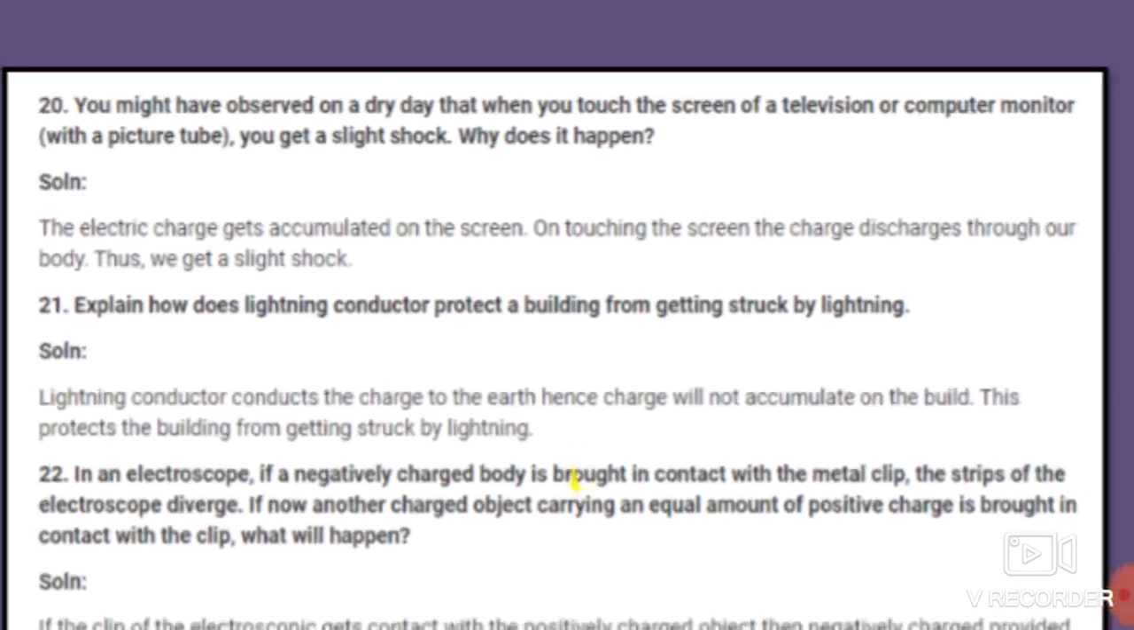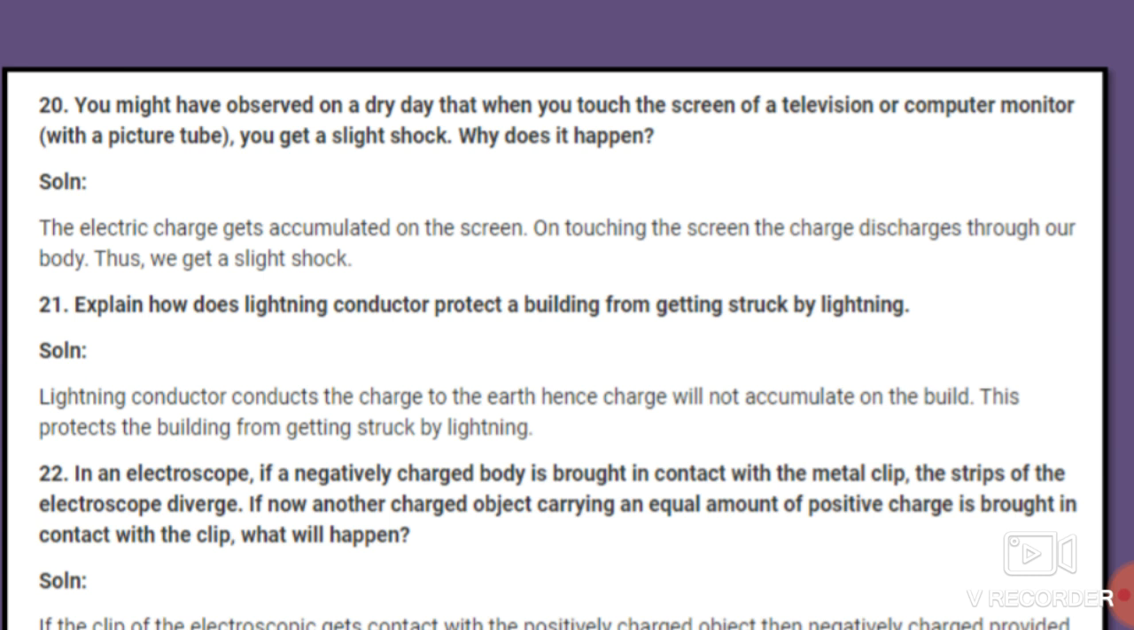The next question is, you might have observed on a dry day that when you touch the screen of a television or computer monitor with a picture tube, you get a slight shock. Why does it happen? You have also seen, students, at your home, on a dry day, meaning there is no rain at all, that when you touch the screen of the television or computer monitor which has a picture tube, you get a slight shock.